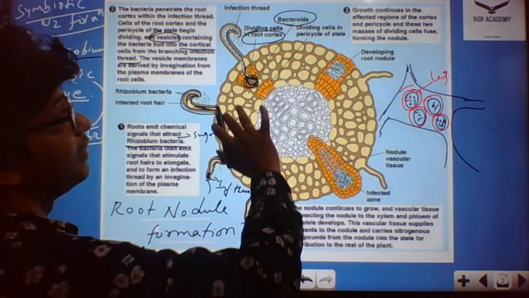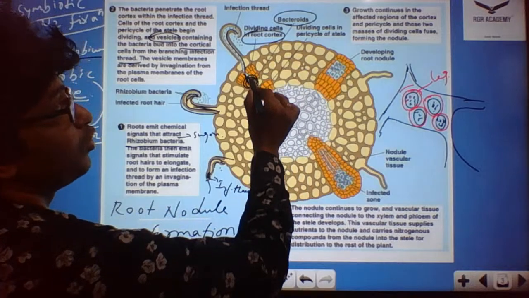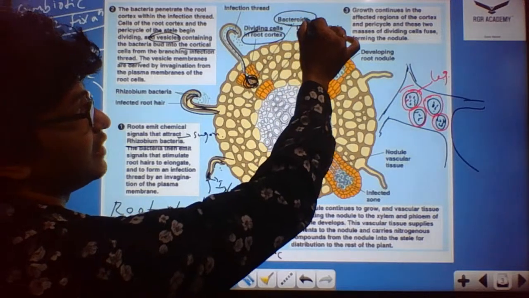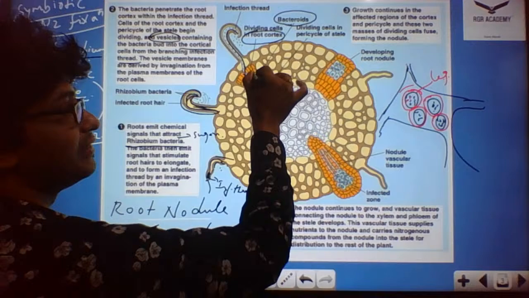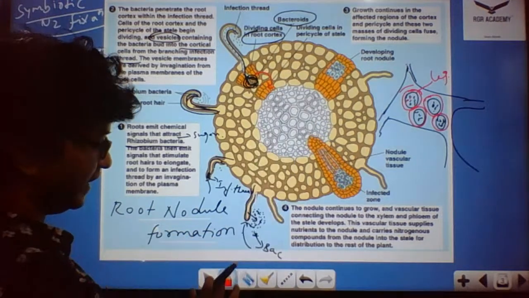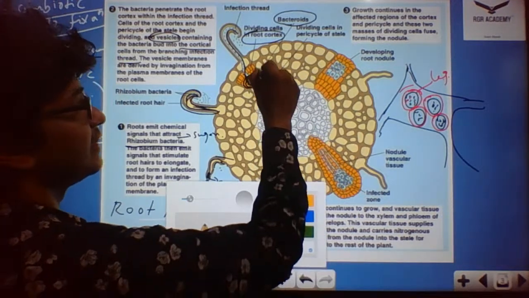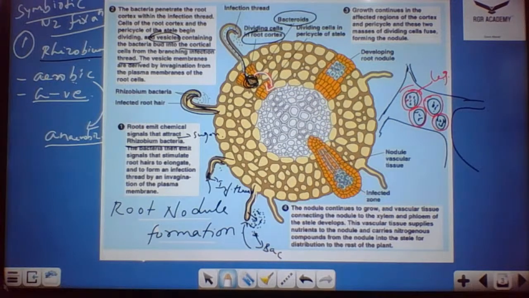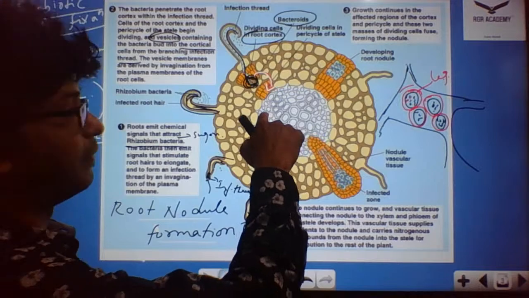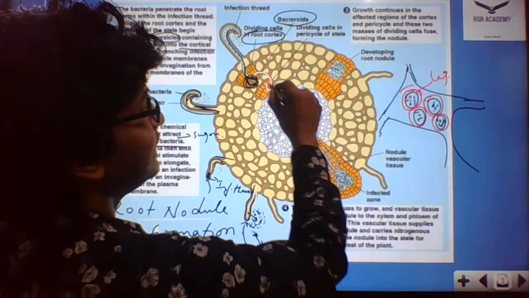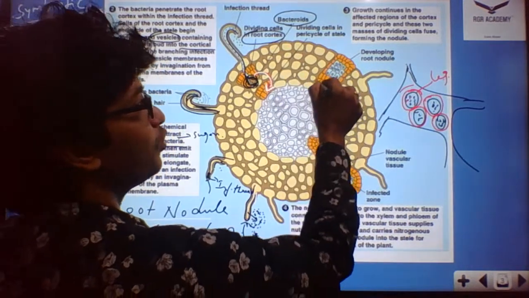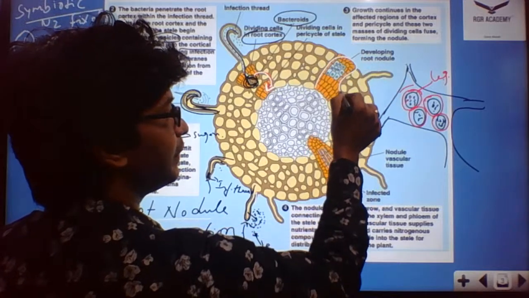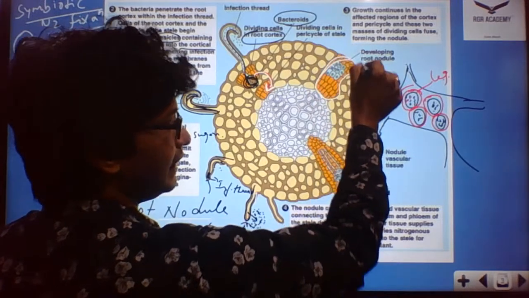So this is what is happening in the root cortex region, where you could see the bacteroid structures and dividing cells. From the cortex region, it is now reaching inside the pericycle. Once it reaches the pericycle, the root nodules start developing.